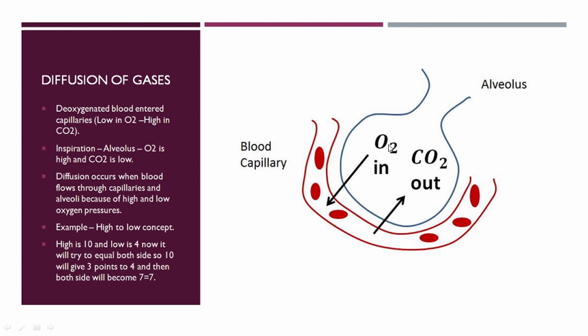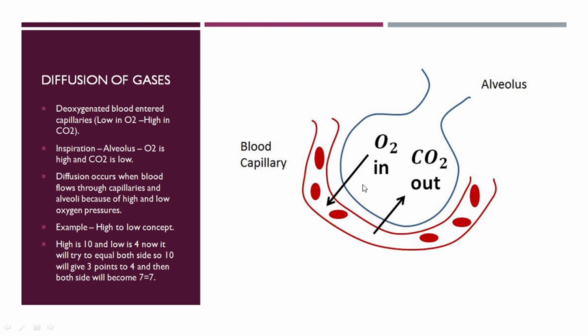Always the higher one tries to maintain equality with the lower one. So here the 10 gives 3 points to the lower one. Previously it was 4, now this 4 got 3 points. So 4 plus 3 equals 7, and by giving 3, 10 minus 3 became 7. Now it is 7 equals 7.